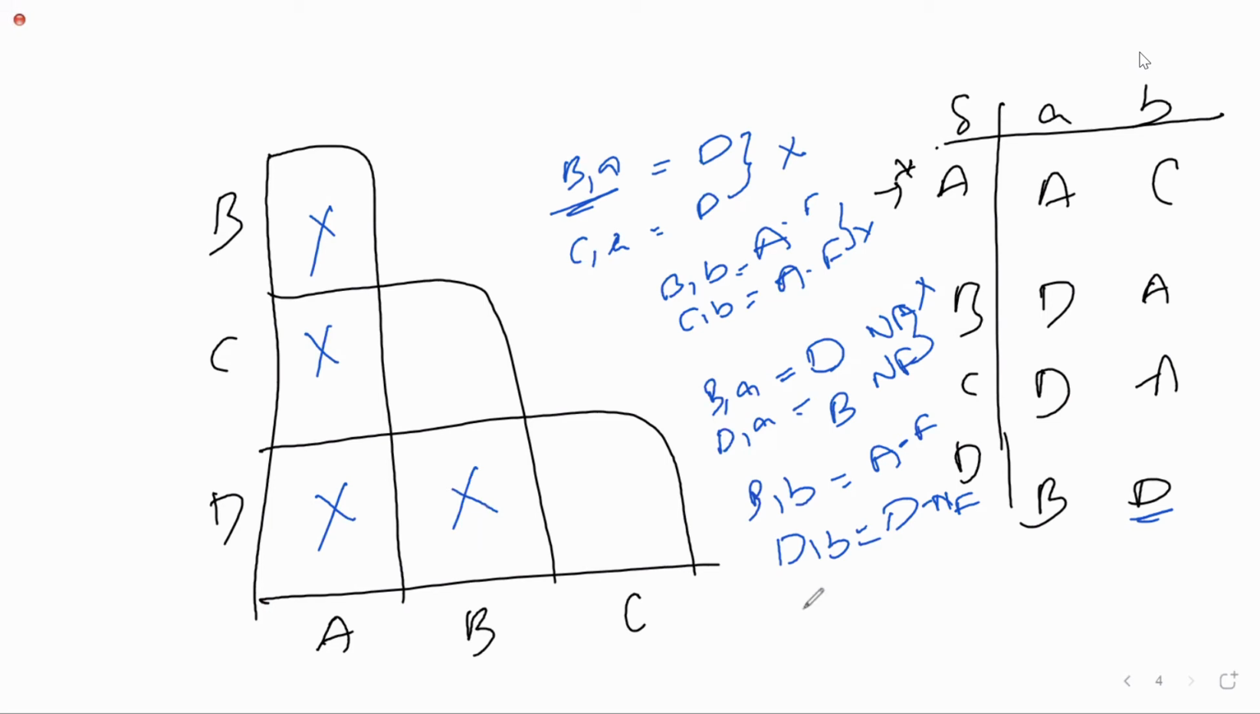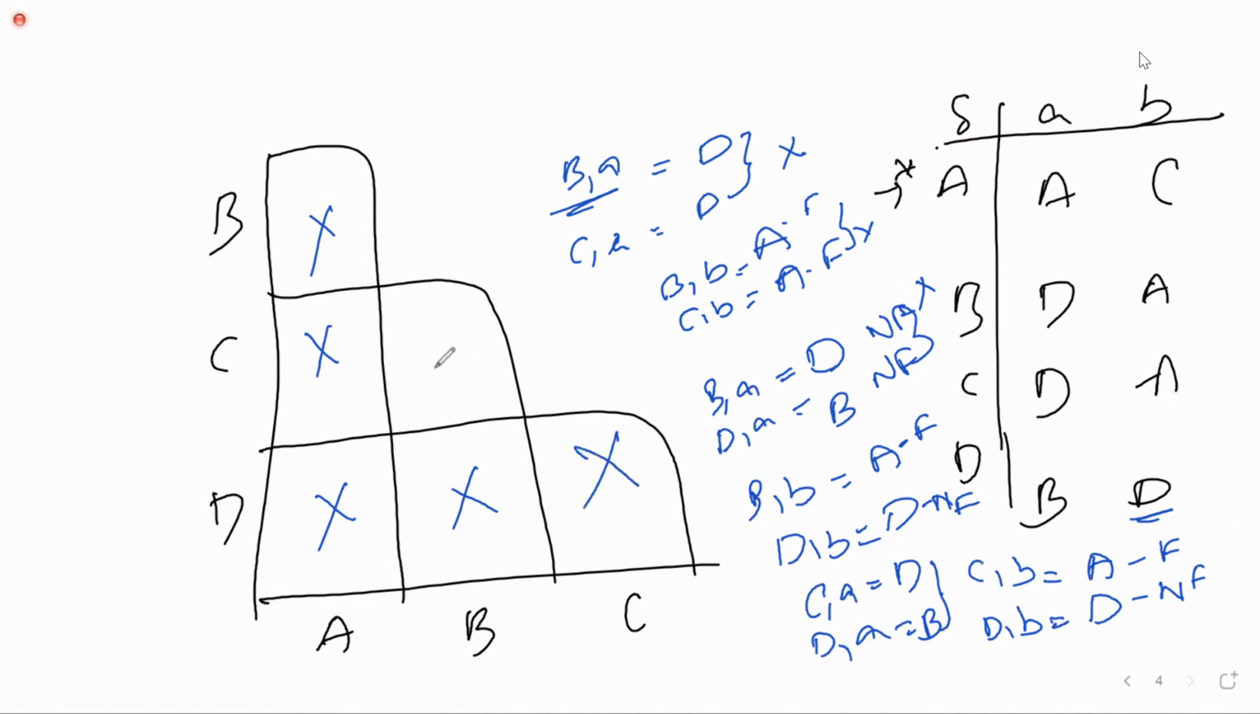Next CD will check. C on A, D on A, C on B, D on B. What is C on A? C on A is D. D on A is B. Both are non-final, so don't cross it here. C on B, which is A, D on B, which is D, one final and one non-final. Can I cross it? Yes, ma'am.